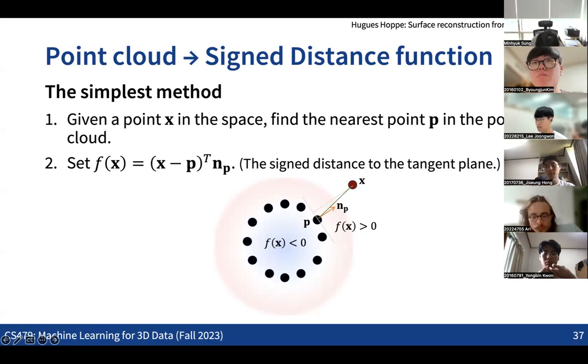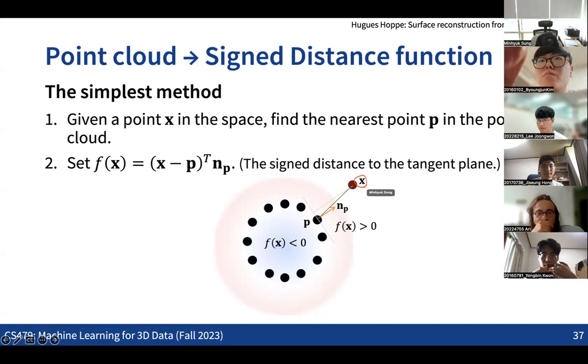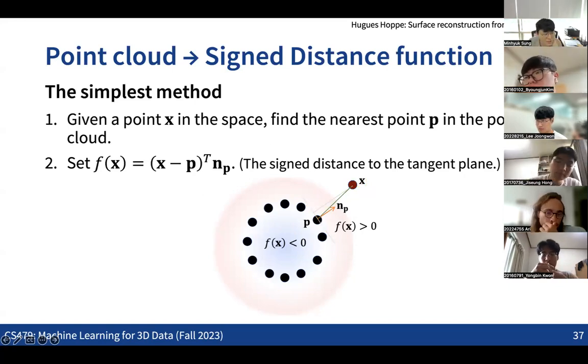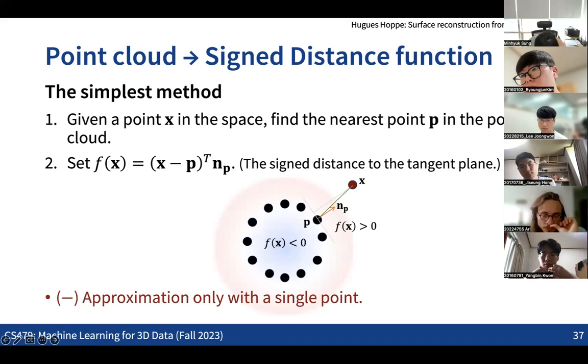For any query point, we find the nearest point, approximate the local region as the flat plane, and measure the distance from the query point to this tangent plane. That's the easiest way that we can solve this problem. Obviously, the downside of this idea is that we are approximating the signed distance with only one closest point. So what we can do is extend this idea in a way that not only considers a single point in the given point cloud, but multiple points with some kind of weights.